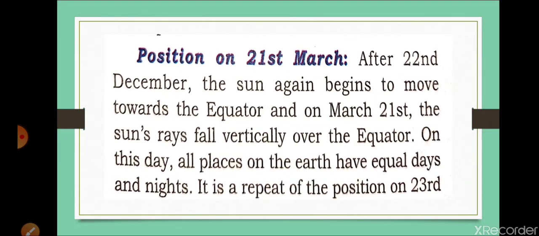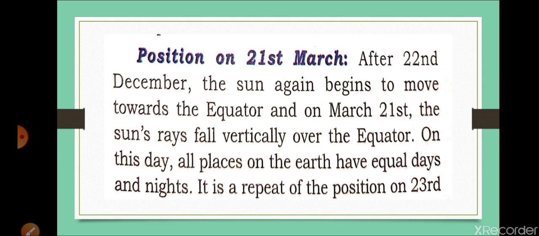Let us go through the question: what will be the duration of day and daylight on 21 March at 23.5 degrees north and 66.5 degrees south latitudes? We can find out the duration of daylight on 21 March.